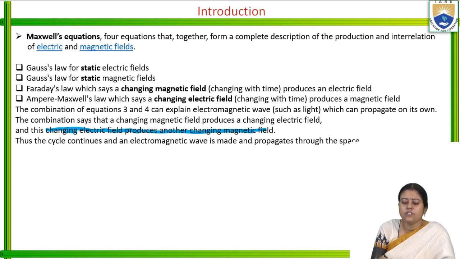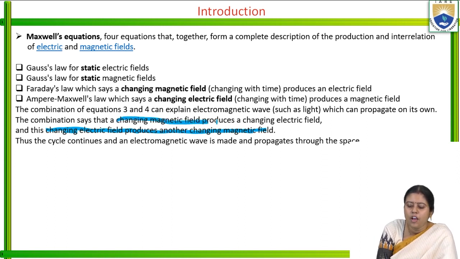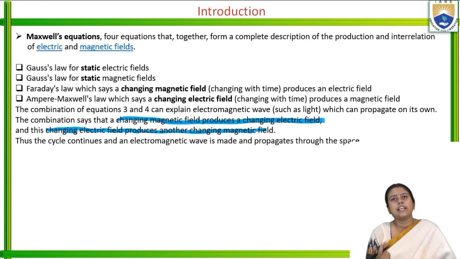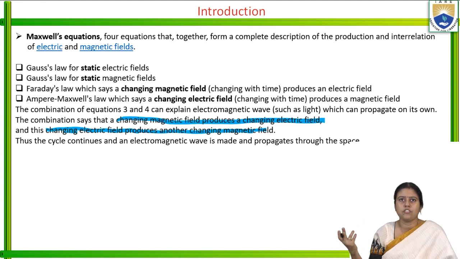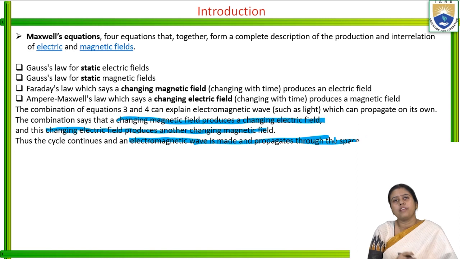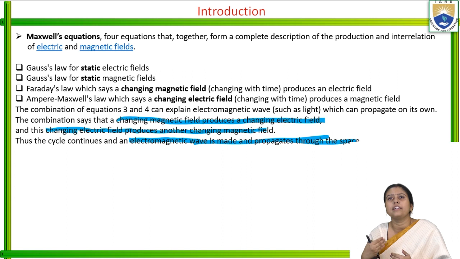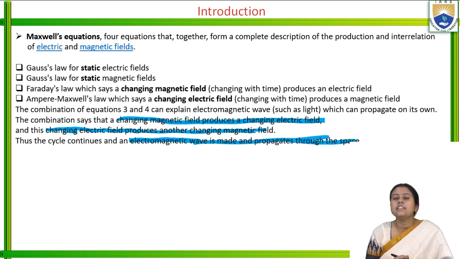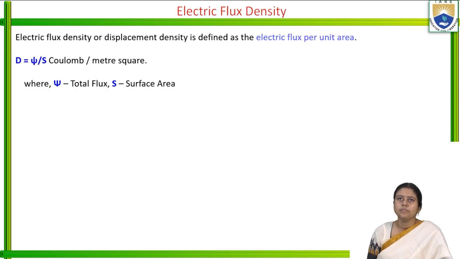So we find these two things. A changing magnetic field produces a changing electric field, whereas just the opposite, a changing electric field produces another changing magnetic field, and thus the cycle continues and an electromagnetic wave is made and propagates through space. When these two link together, they create an electromagnetic wave like light. So light will propagate through space. It doesn't need any type of conductor to flow from one place to another.